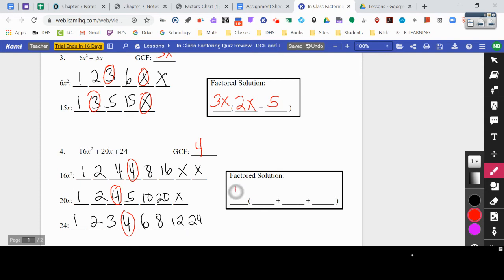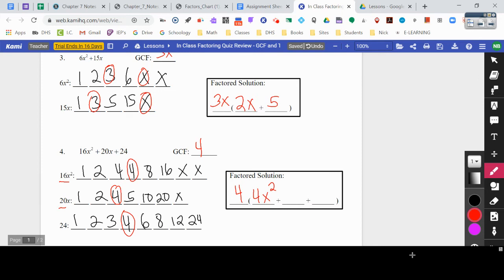So my GCF goes out in front. All right, now I have to fill in my parentheses with what's left over from my 3 terms, right? If I pull out that 4 from 16 here, 4 times 4 gives me that 16, and I have those 2 x's that go back, so it's 4x squared.